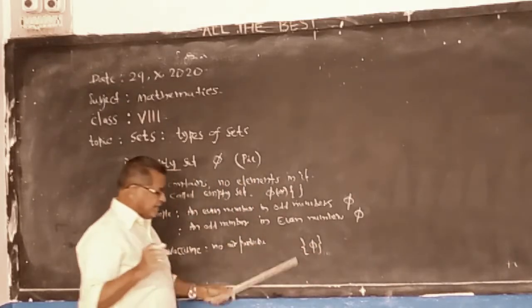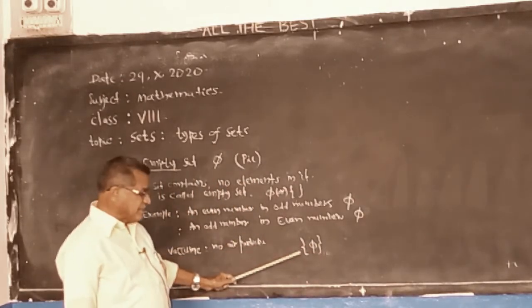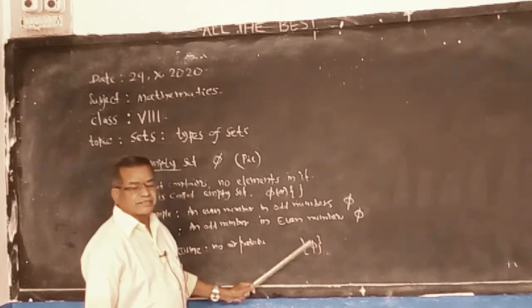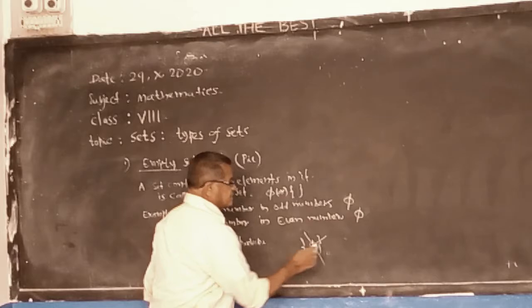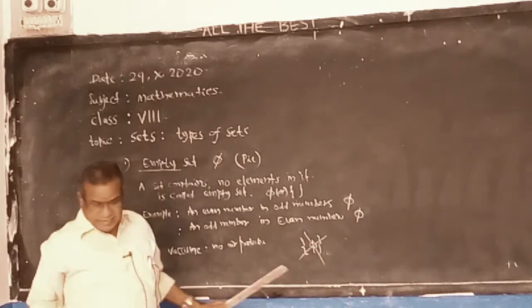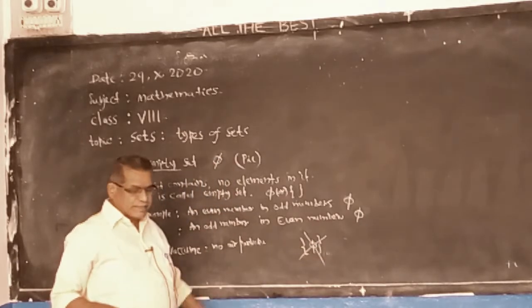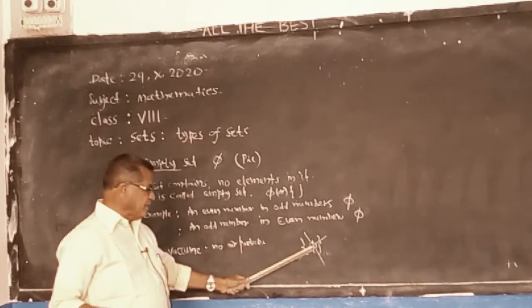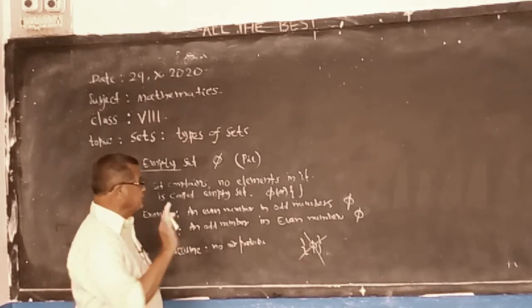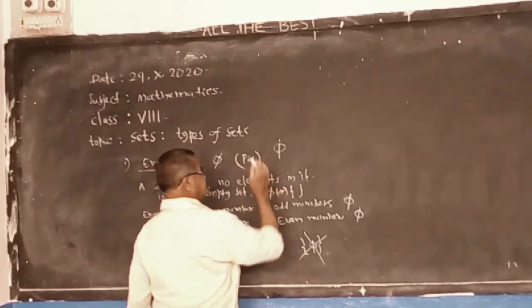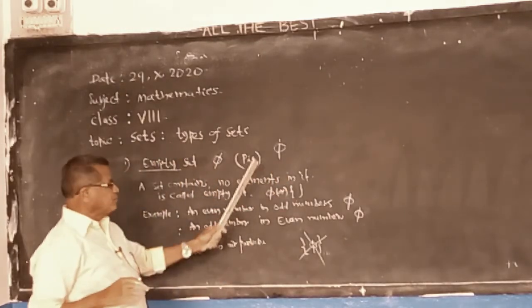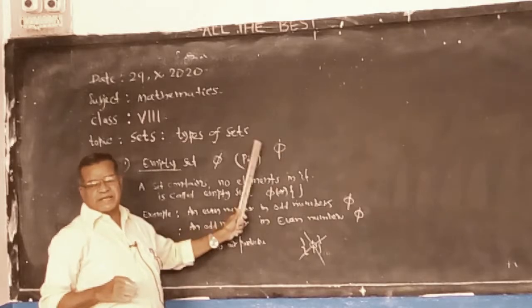Again, don't write the bracket here. This is a set containing phi as an element. It is not an empty set. Don't write phi in brackets. You simply write this. Don't enclose it in brackets.